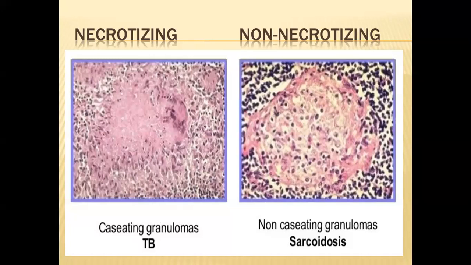So on the basis of morphology, we divide granuloma into necrotizing and non-necrotizing. In necrotizing, you see a necrosed area in the center of the granuloma. In non-necrotizing, we can't see any necrosis in the center.